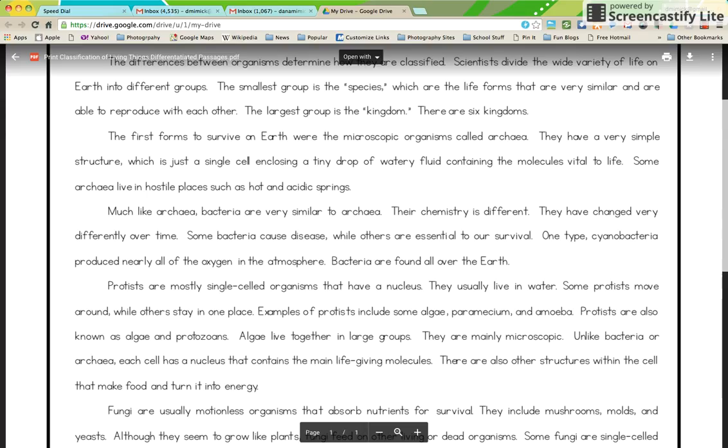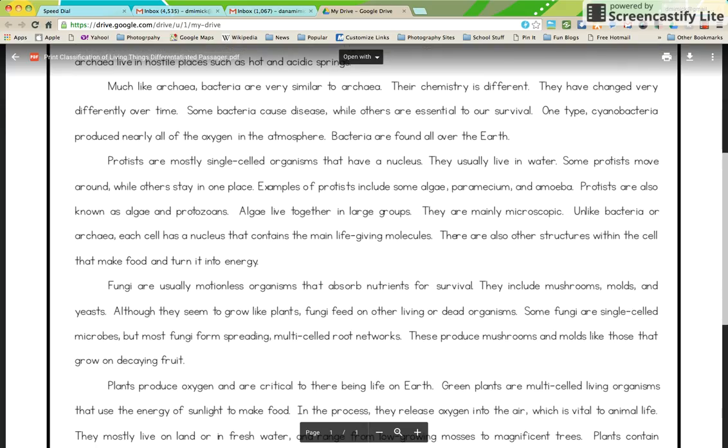Bacteria are very similar to archaea, but their chemistry is different. They have changed very differently over time. Some bacteria cause disease, while others are essential to our survival. One type, cyanobacteria, produce nearly all the oxygen in the atmosphere. Bacteria are found all over the earth.